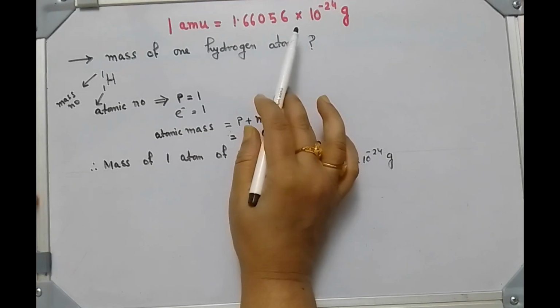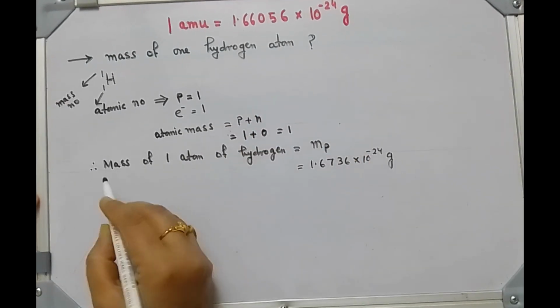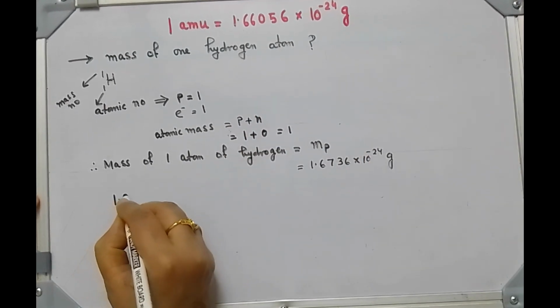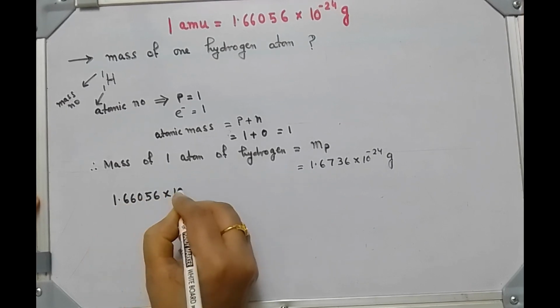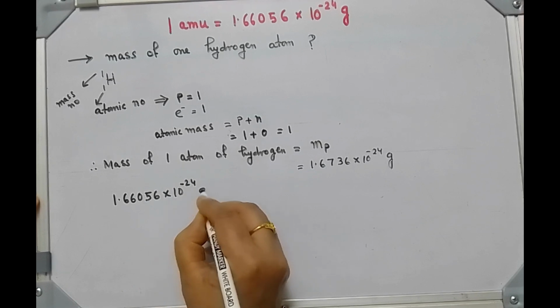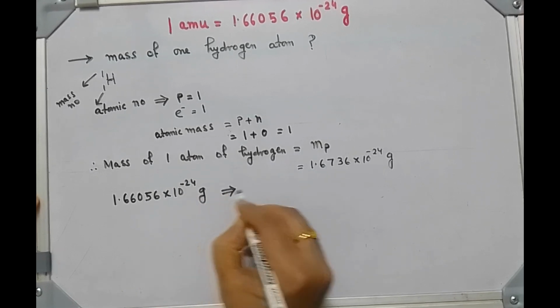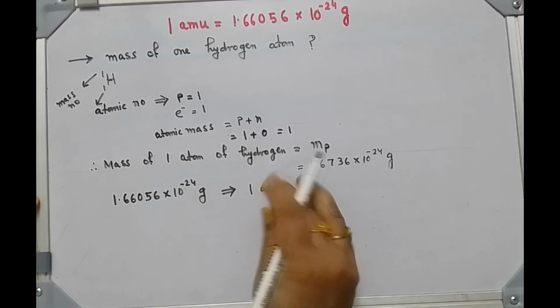From this relation, we can write 1.66056 into 10 to the power minus 24 gram corresponds to 1 amu.